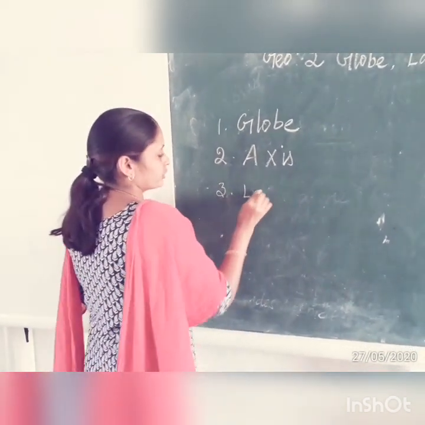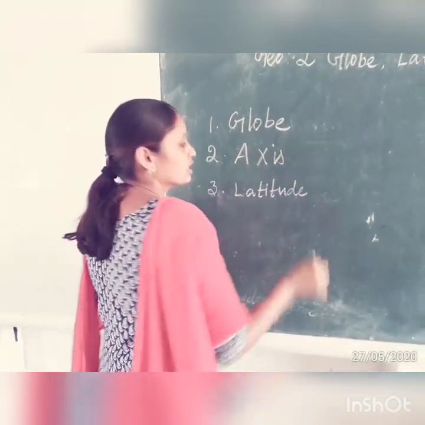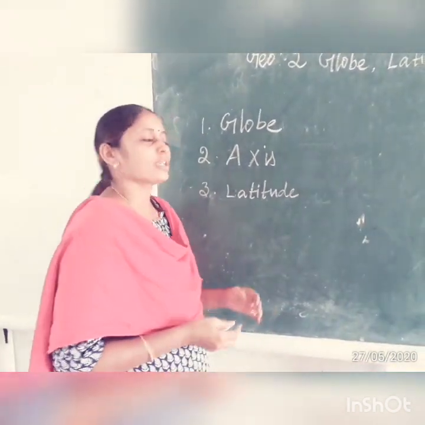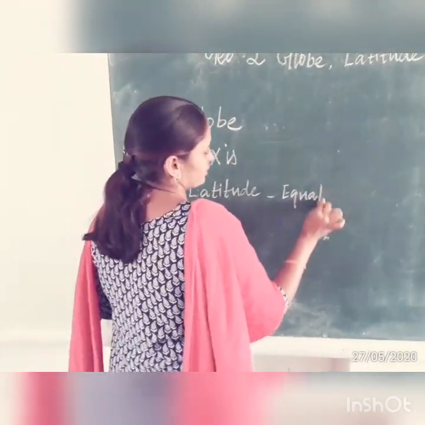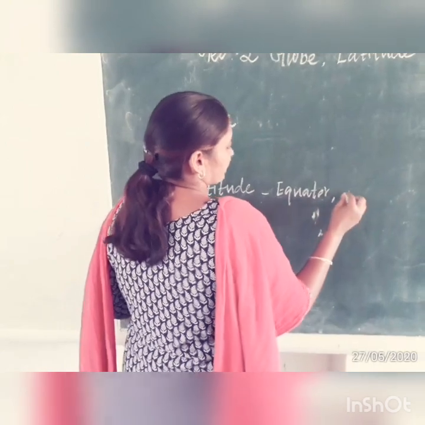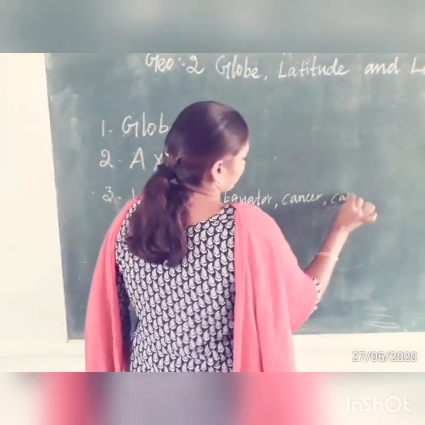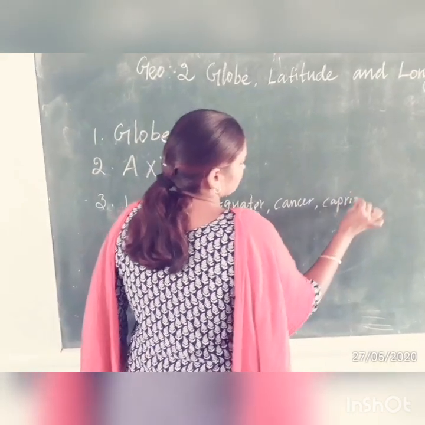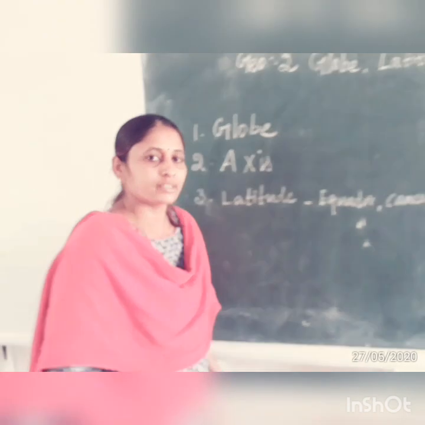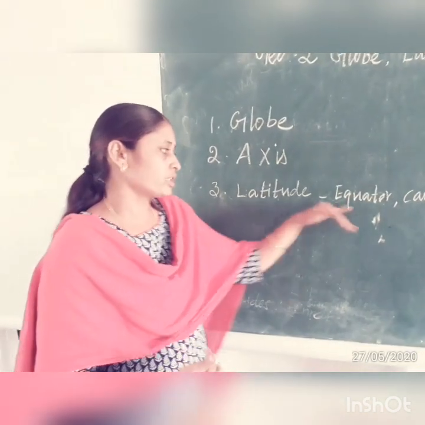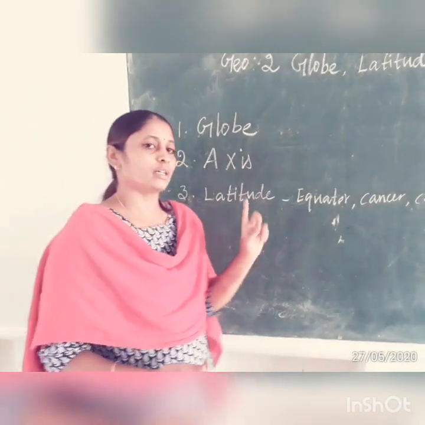One is latitude, where we discussed important latitude lines like the Equator, Tropic of Cancer, Tropic of Capricorn, Arctic Circle and Antarctic Circle. You should know the degree of each important latitude line.